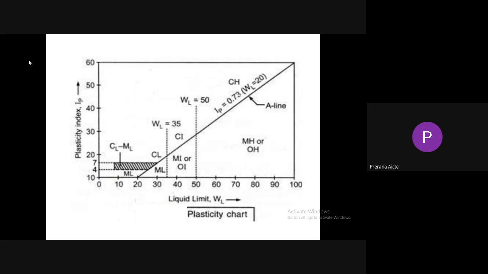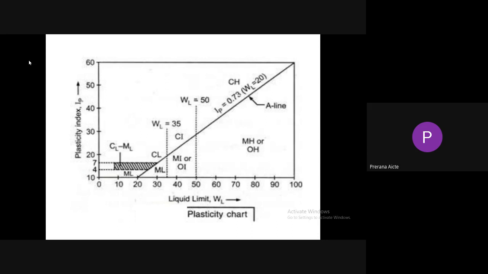The A line is indicated by the equation IP equal to 0.73 into (liquid limit minus 20%). Suppose you put the liquid limit equal to 20, so what will happen? 20 minus 20 is 0. So 0 into 0.73 equals 0.